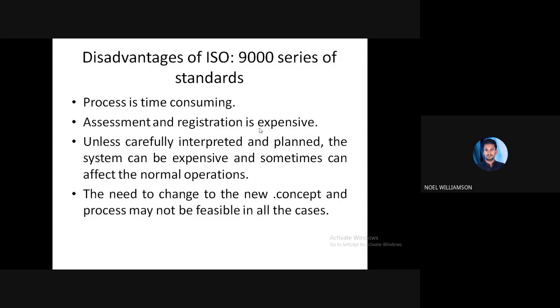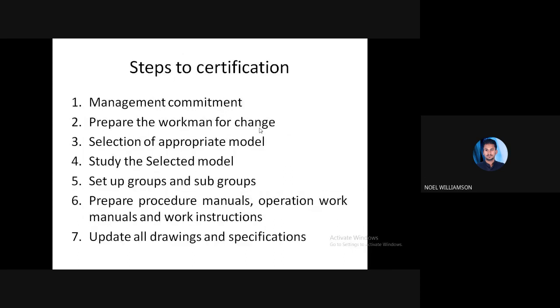Workers may resist doing that. It may not be easy to switch over to the new system. So many problems will be there. They will hesitate to work in a new fashion. That is a usual trend. So these are the main disadvantages of ISO 9000.